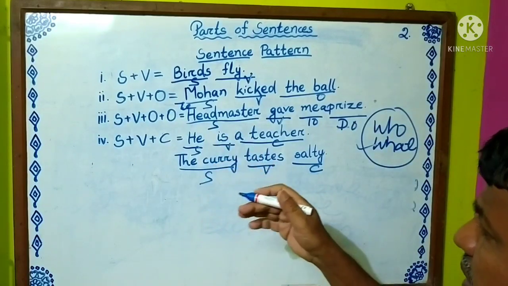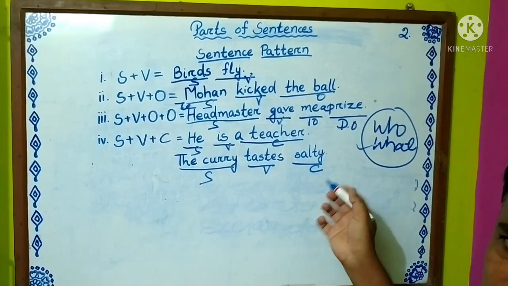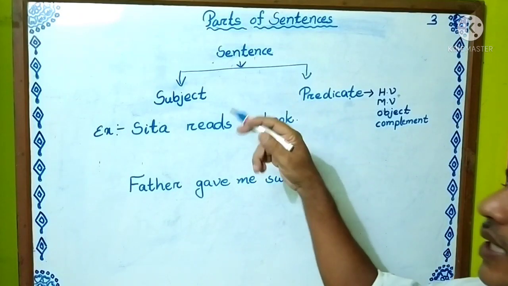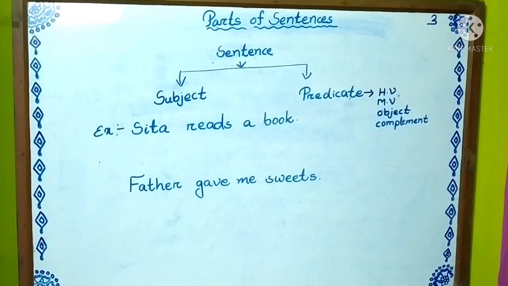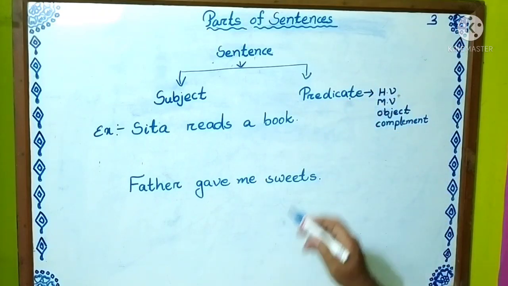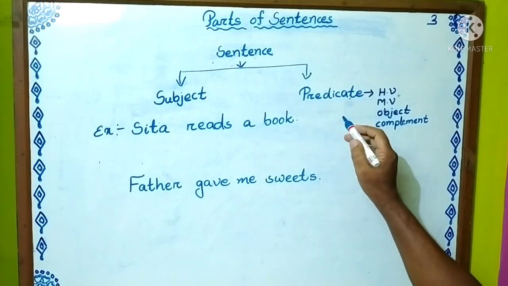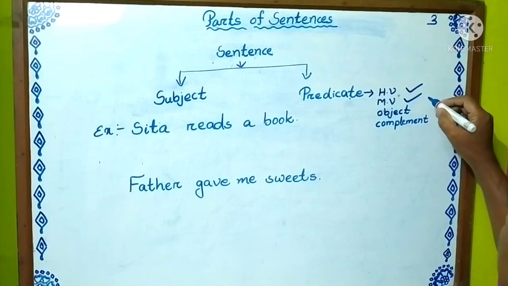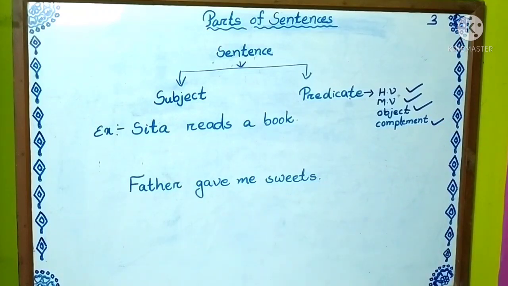Now, you have to practice one by one. Various sentences are there: declarative sentence, interrogative sentence, imperative sentence and exclamatory sentence. This sentence has two parts. One is subject, another is predicate. In the predicate part, there will be a helping verb, a main verb, and object and complement. Okay? We will read it one by one.